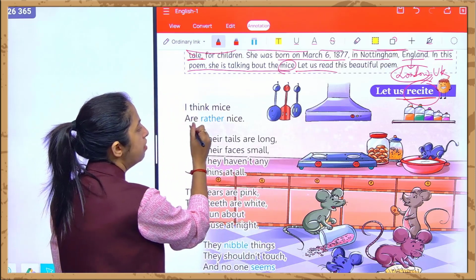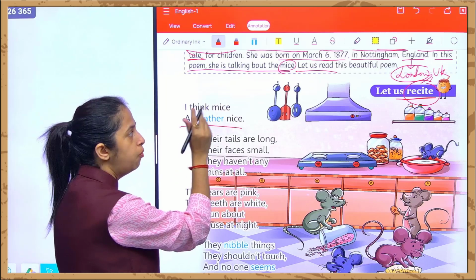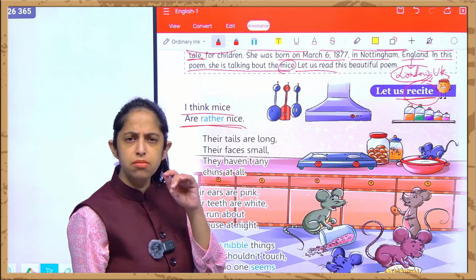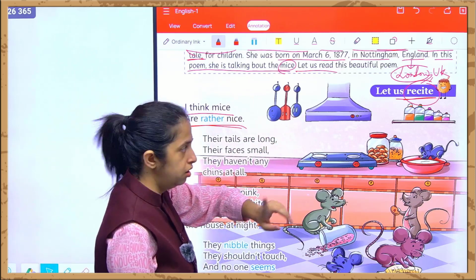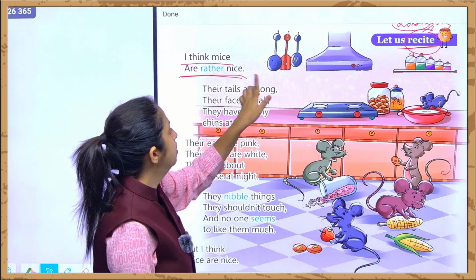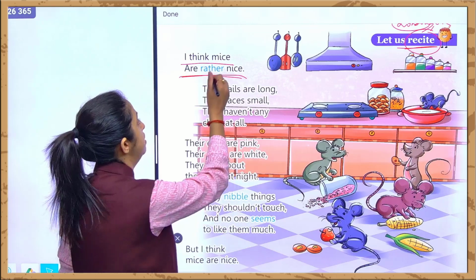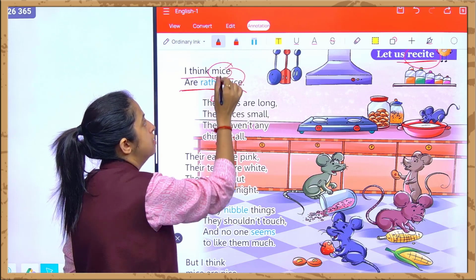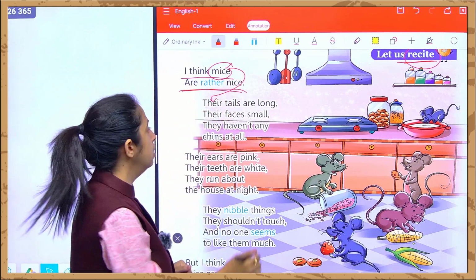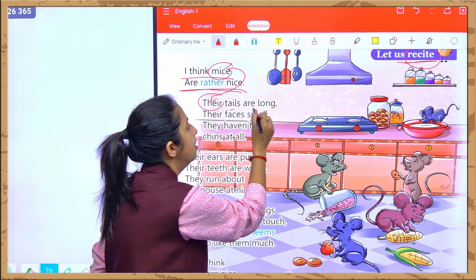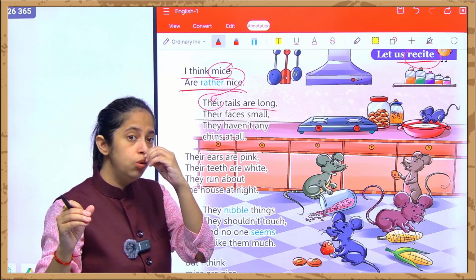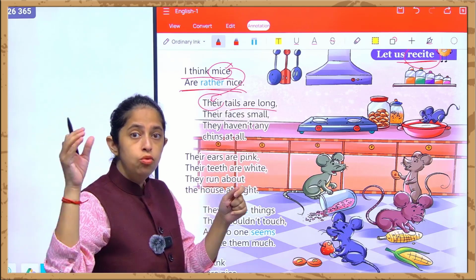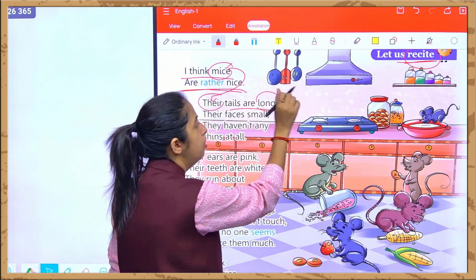Okay. I think mice are rather nice. What is the poem saying? I think mice are rather nice. Mice are very nice creatures which are created by God. Their tails are long. Whose tails are long? Mice. And again we can see over here mice चूहा है जिसके बारे में बात हो रही है. That is why it's written there over here. Their tails are long, tails हैं. We won't be using big because big is used for plants and long is used for living creatures. That is why long is written over here.